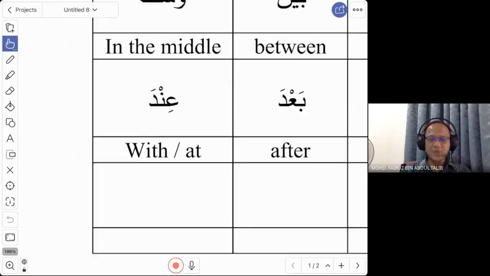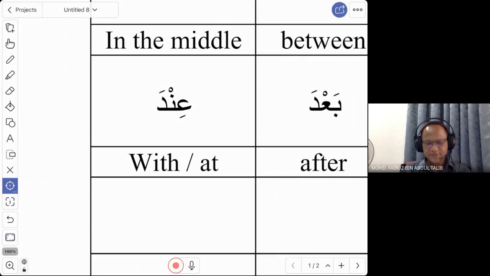Next word. We have learned this word when we talked about I have. It is enda. Actually the word enda that we learned, indi, endaka, is an adverb. It is a zarf. It means with or at. For example, you are calling your friend or waiting for your friend, so you call him: aina anta? Where are you? Aina, where; anta, you.